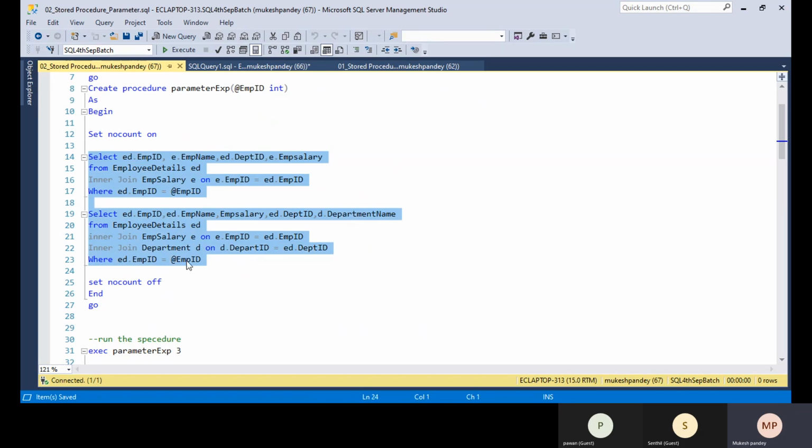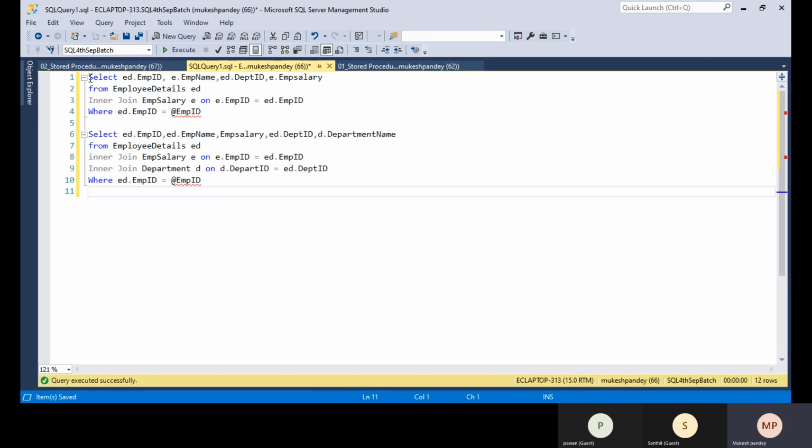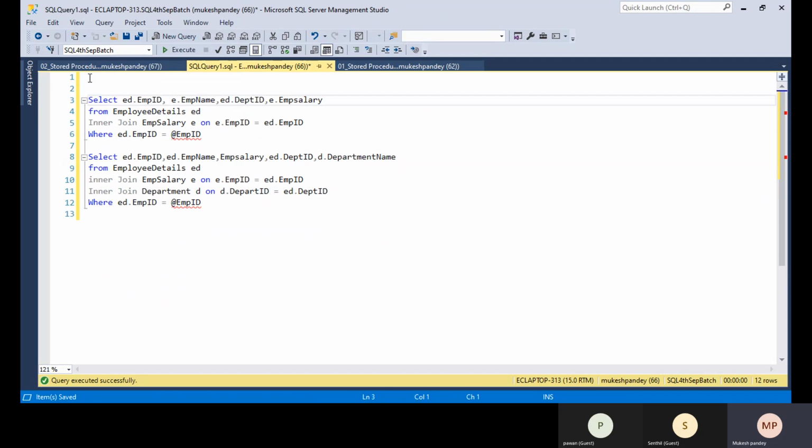But in real time, sometimes you have 100 lines of code with multiple places where we need to filter particular employee information. Suppose I have only this code and I need to retrieve only one employee's information, for example employee ID 2. So I need to change the employee ID here to be equal to 2.